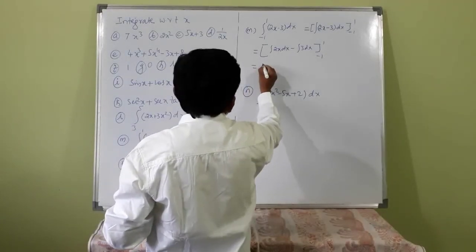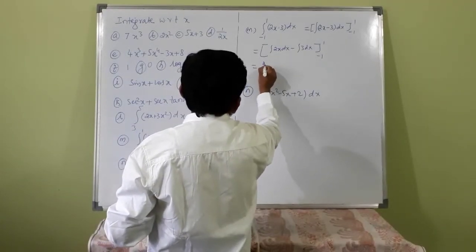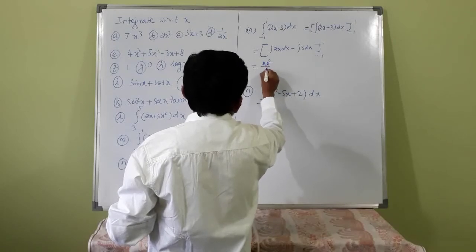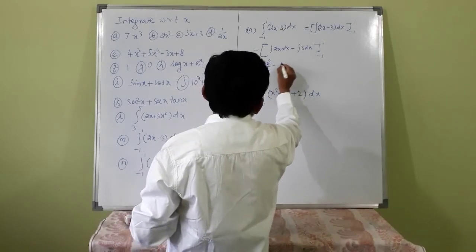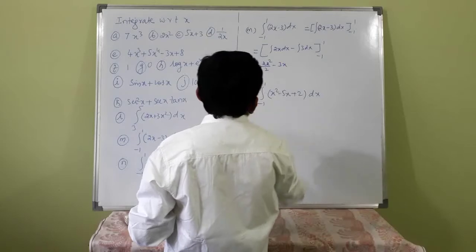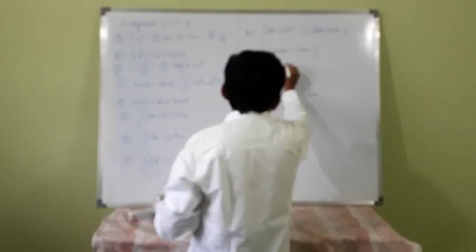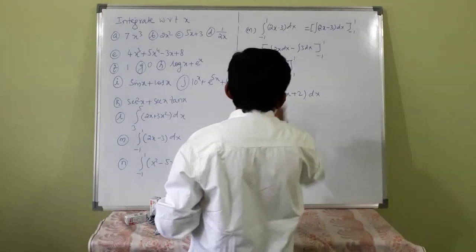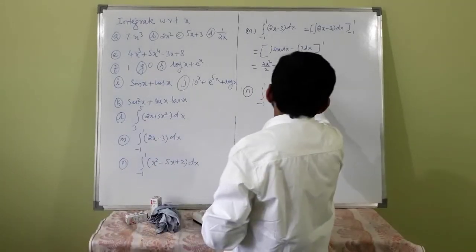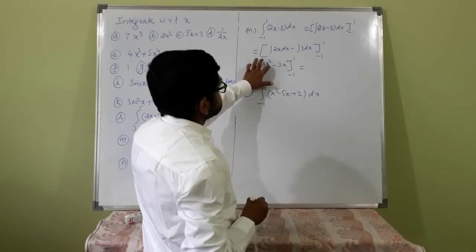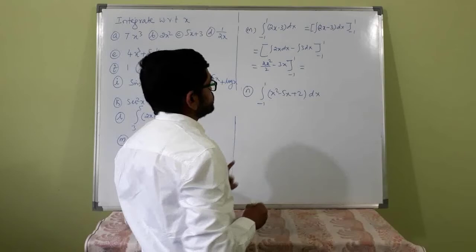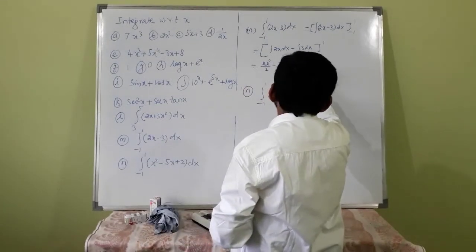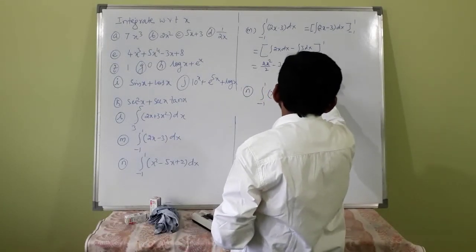What is this? 2x squared by 2 minus 3 into x. So the 2 gets cancelled. This is minus 1 to 1. Now see here, x squared minus 3x, minus 1 to 1. First you put 1. X squared means 1 squared, minus 3.